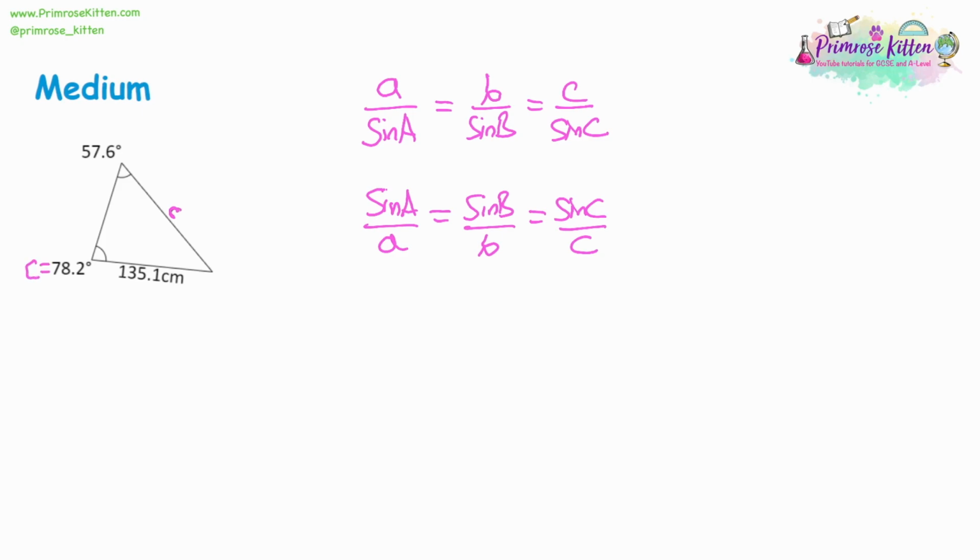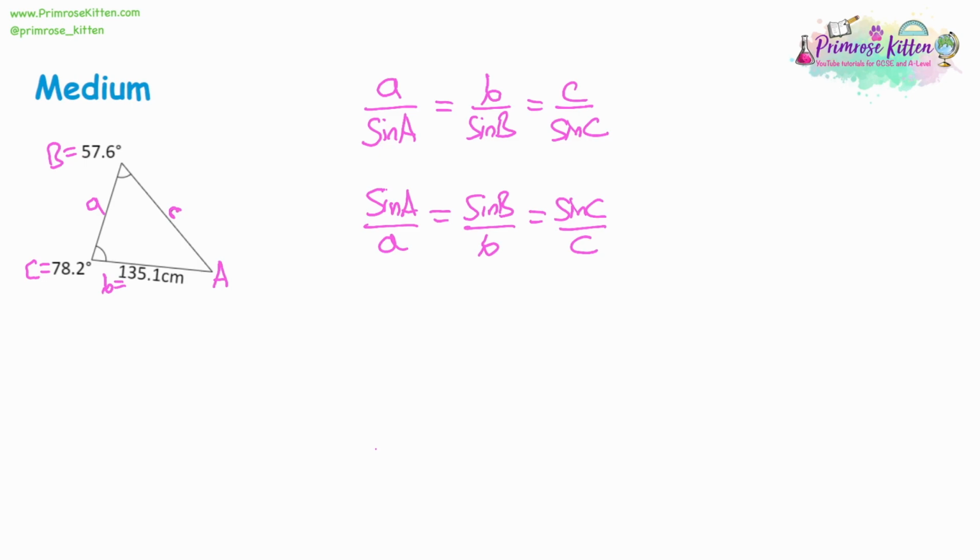Now, the way around A and B doesn't matter. So let's just randomly call them A and B. But then angle A has to be opposite side A, and angle B has to be opposite side B. Now you'll notice here we've got 2 angles and 1 length, and we want a complete set of denominators for